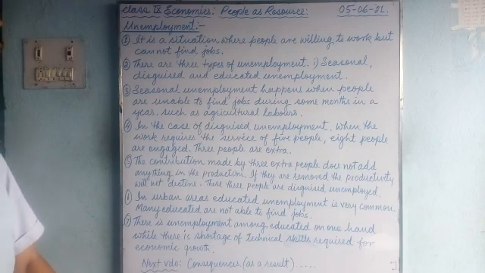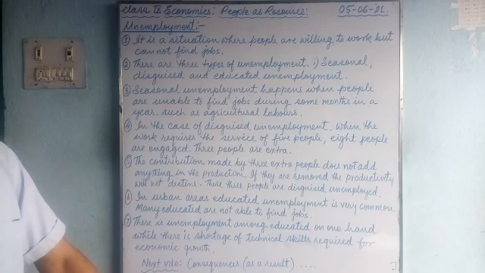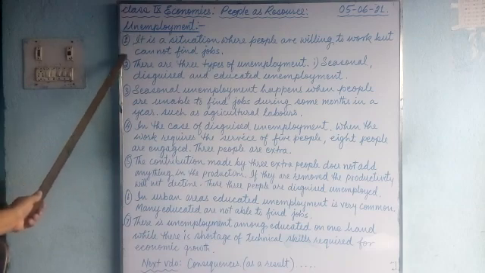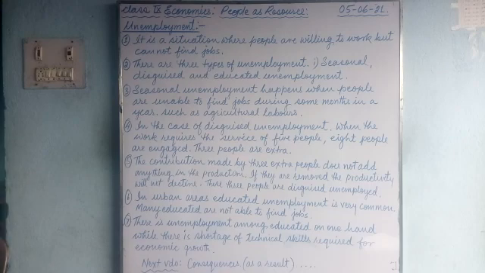We are doing economics, and we are doing People as Resource. Today's date is 5th of June 2021. Today we'll talk about unemployment. There are altogether 7 points. Now listen carefully and try to follow.